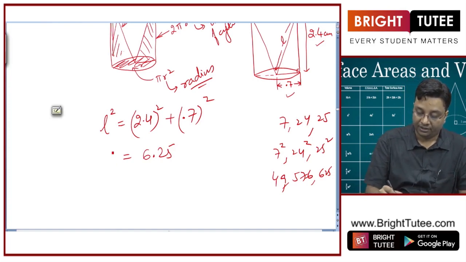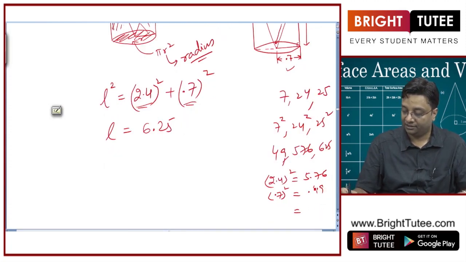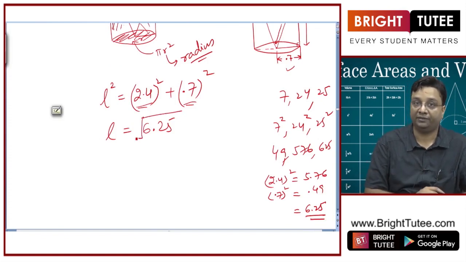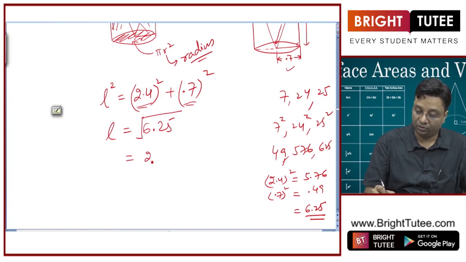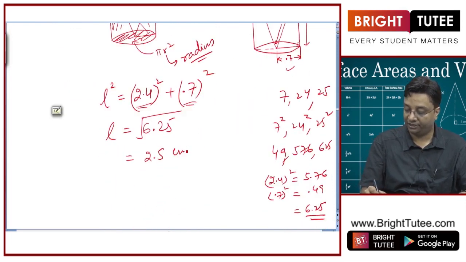Okay. So this is for L, right? Because 2.4 square will give you 5.76, and 0.7 square will give you 0.49. If you add these, you will get 6.25, right? So you need to take the square root of 6.25 now. For L, you need to take the square root of 6.25, which is equal to 2.5. So this is my slant height, 2.5 centimeter.